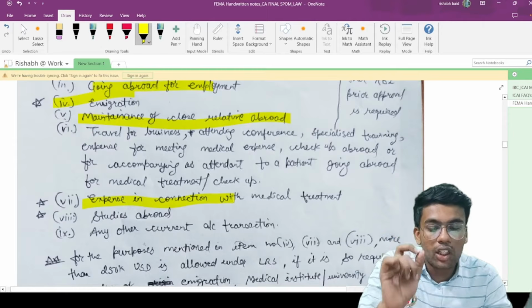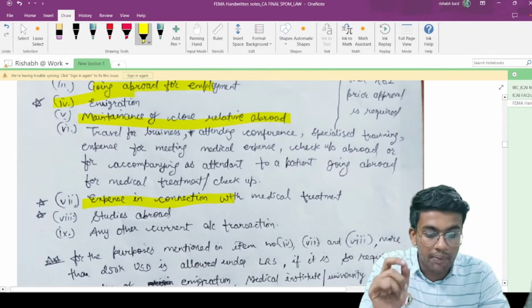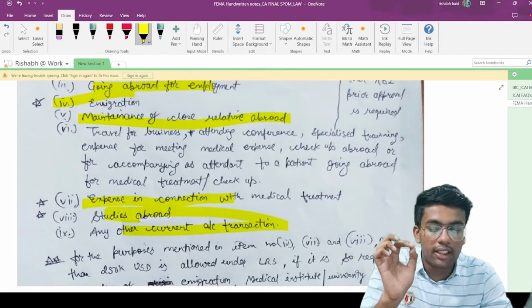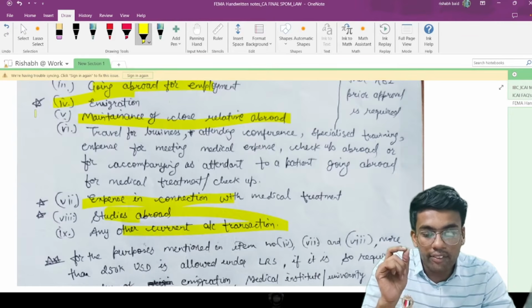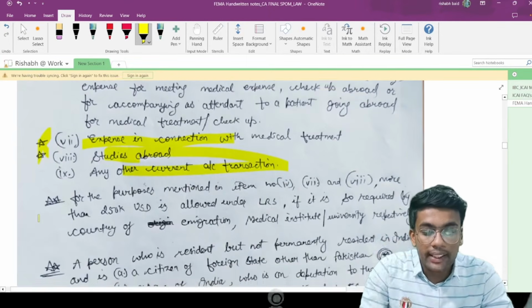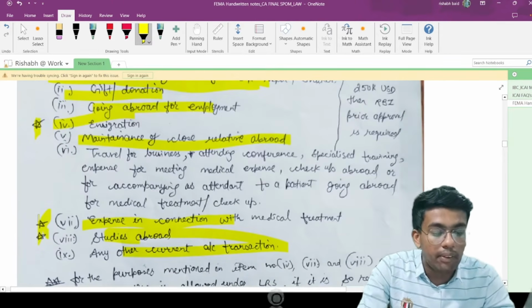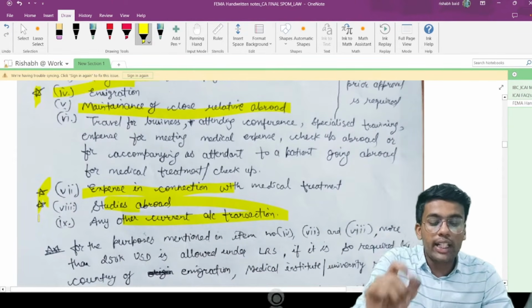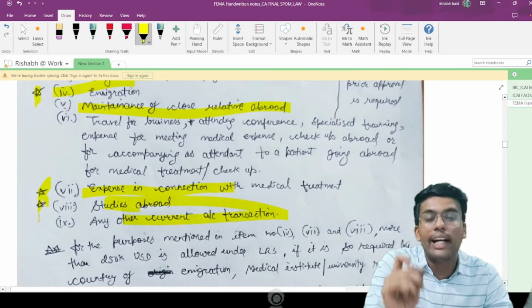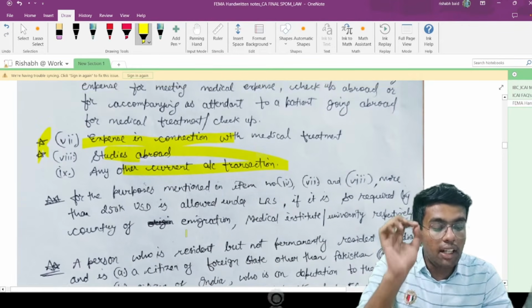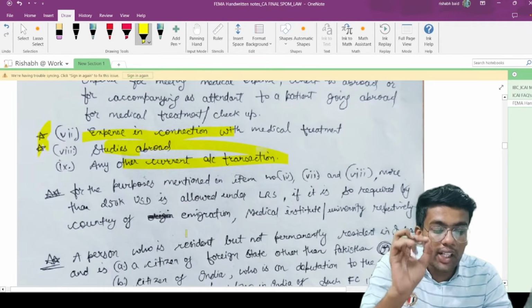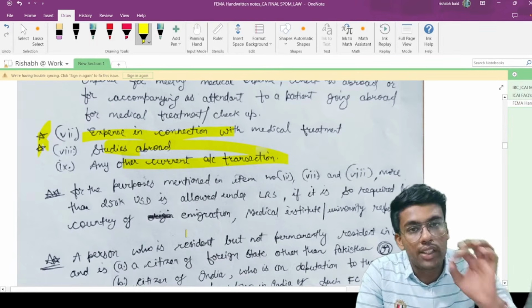Further, point number 7 talks about expense in connection with medical treatment, studies abroad, and other current account transactions. Further, wherever you see these star marks, these are very important. It says that for the purpose mentioned in item number 4, 7 and 8, more than 2,50,000 is allowed under LRS, Liberalized Remittance Scheme, if it is so required by the country of emigration, medical institute or university respectively.